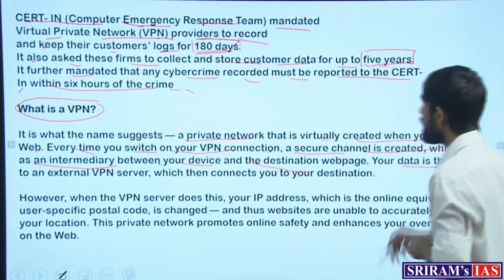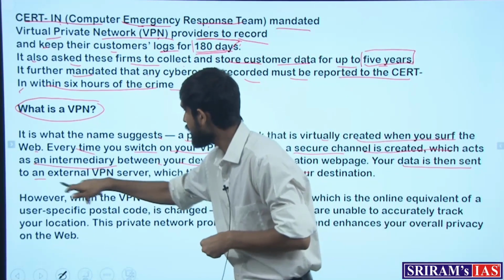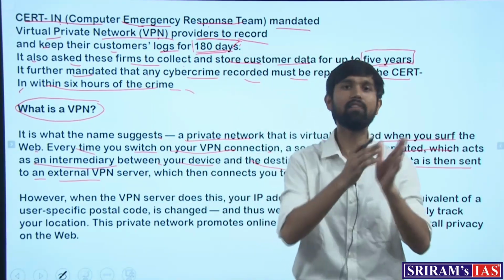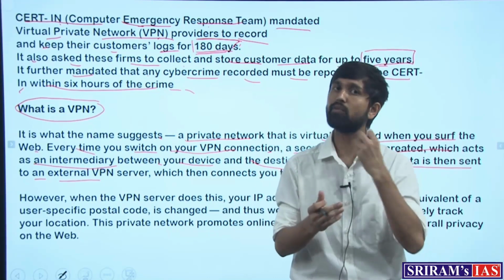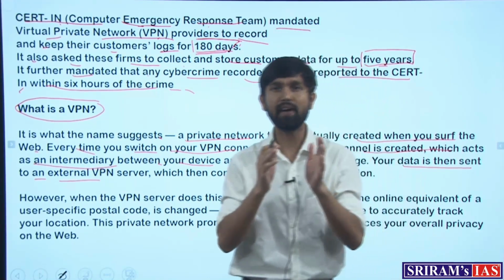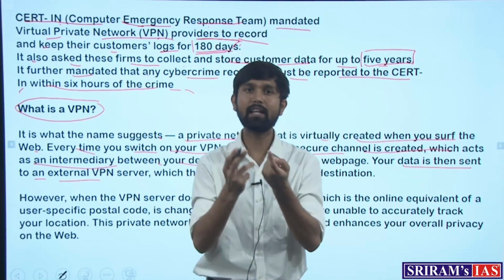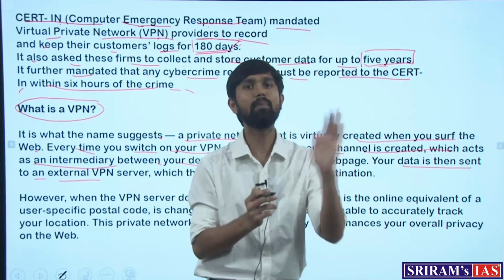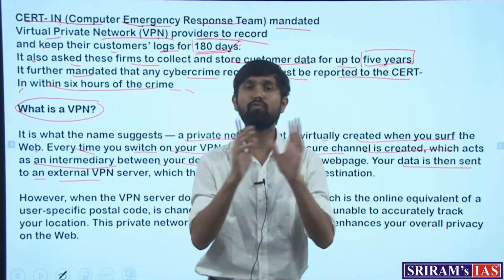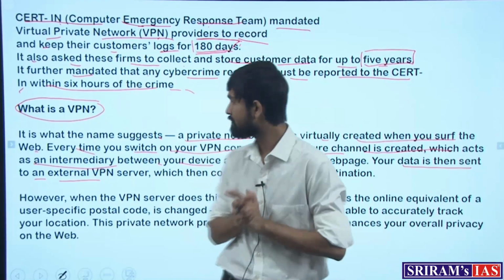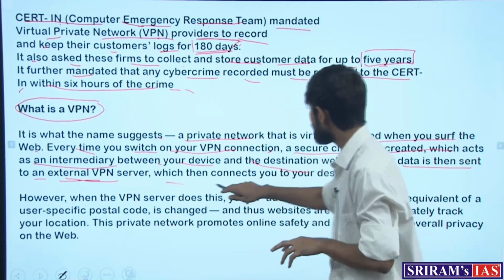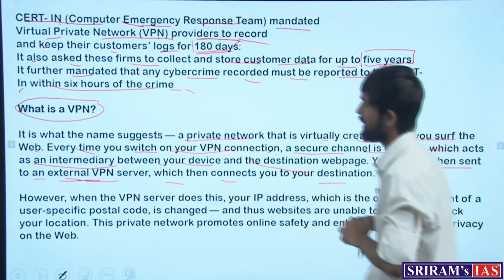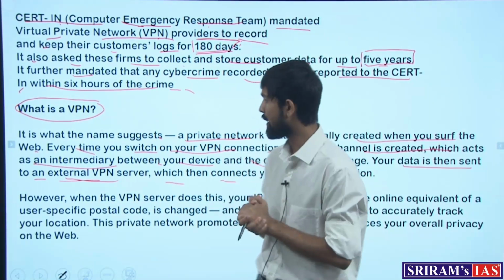So data is then sent to an external VPN. Whichever VPN service provider is creating this secure channel will be taking the data. So in effect, this data, which is protected from other agencies, would still be going to the VPN provider, which will be making use of it. It goes to an external VPN server which then connects you to your destination. This is the job done by the VPN.